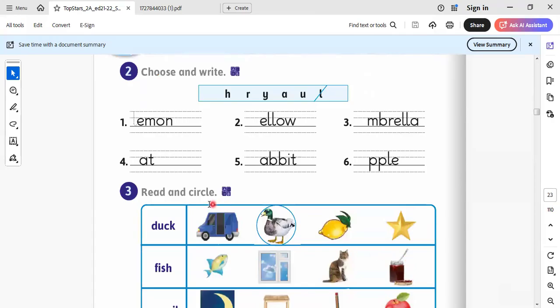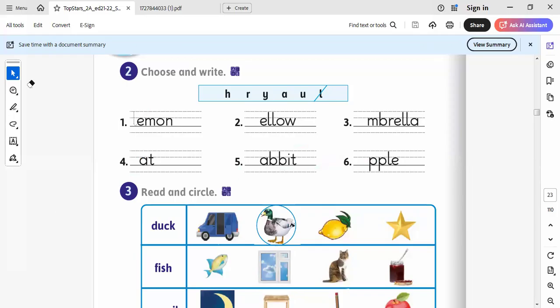Okay, this is all. Here we have missing letters. I will answer two of them, and I will leave the rest for you to do by yourself. You can keep the vocab and answer this question. It will be lemon. Here it will be what? It will be hat. It will be rabbit. It will be apple. Okay, I will leave the rest. You can keep the vocab and answer the questions by yourself.